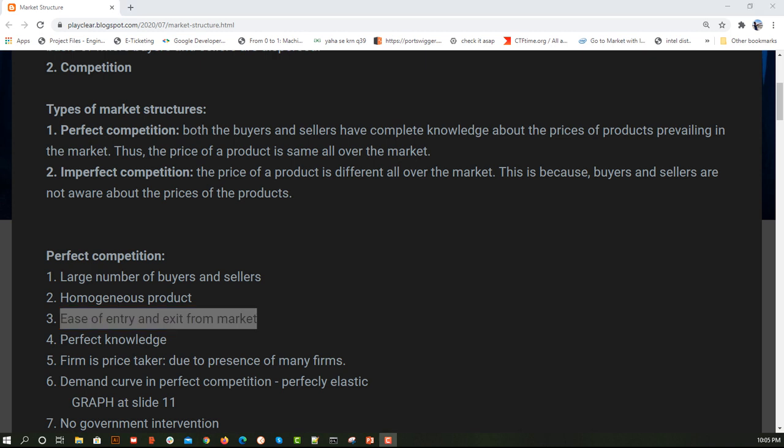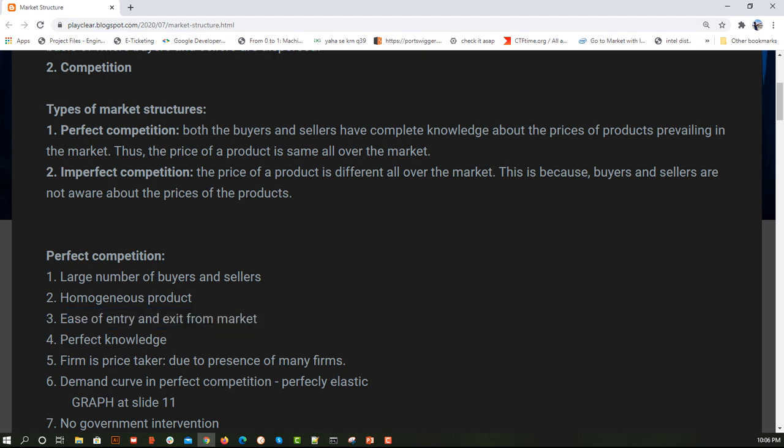But when the market price is equal to 10 rupees, that means I am able to manufacture at 10 rupees and the market price is also 10 rupees, so I am not able to earn any profit. In that case, many people will not come into this field and start their own manufacturing because there is not much profit. So either they will leave or they will try to sustain until the market price increases. So I hope that is what is meant by ease of entry and exit.